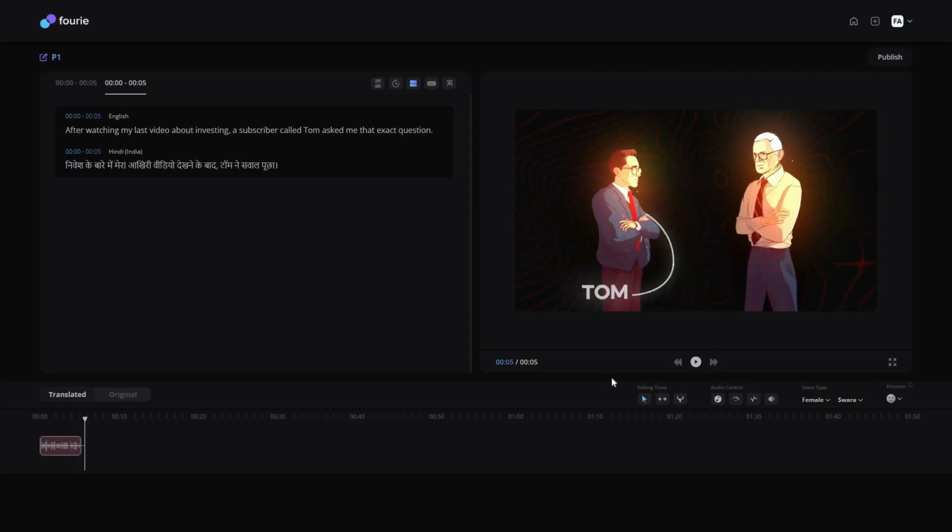And if you know Hindi, you will understand that the result is amazing. It is very accurate. The dubbing was simply perfect. And you can also change the dubbing from here. So if you double click on it, now you can edit this text to modify this dubbing as you want.